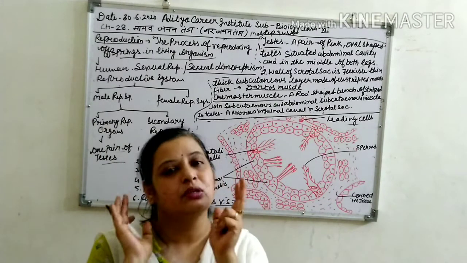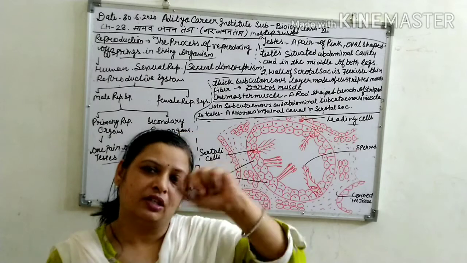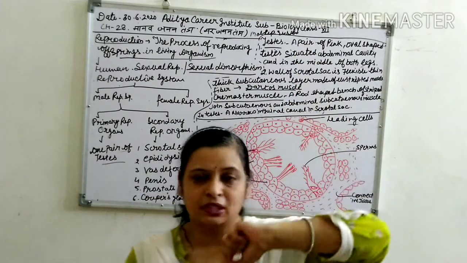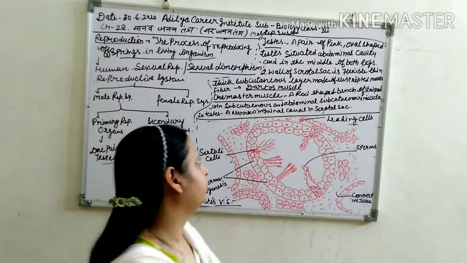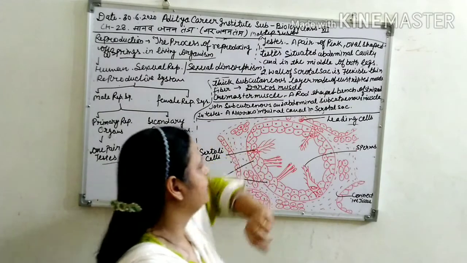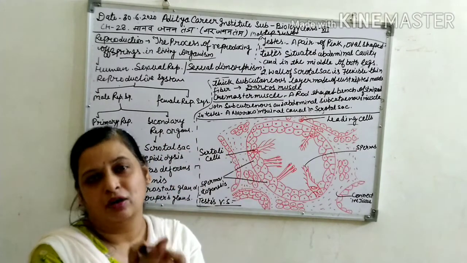हमारे दोनों legs हैं उसके middle part के पास जो होते हैं, testis की presence होती है. कलर कैसा हो गया? Pink. और shape कैसी हो गई? Oval shaped हो गई. Second चीज, wall of scrotal sac is flexible, यानी जो testis की बाहर जो layer होती